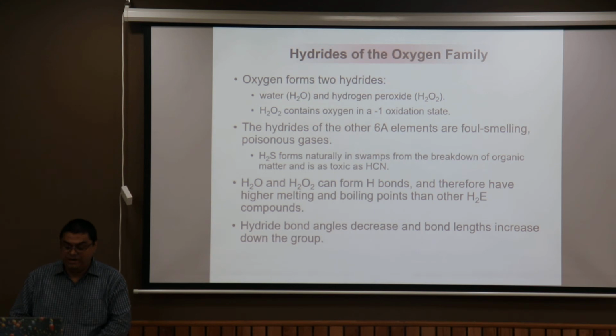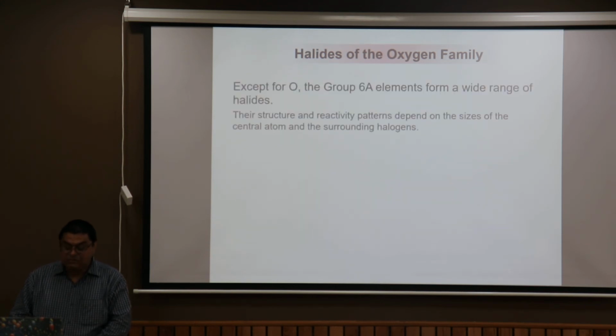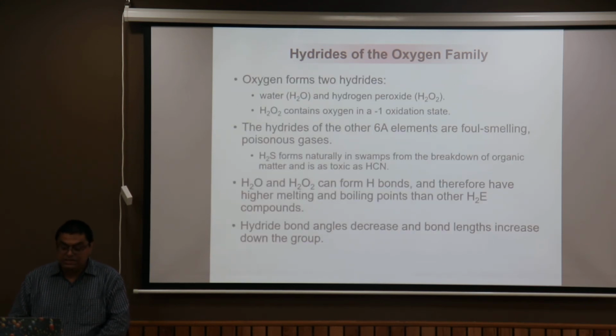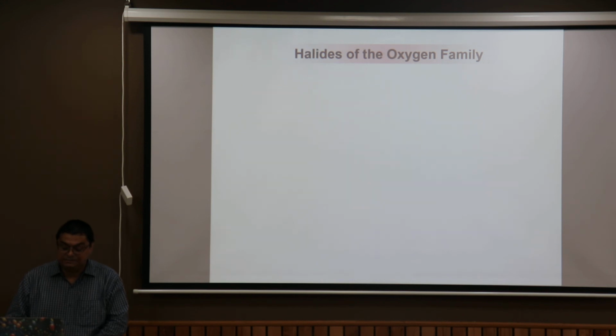Hydrides of the oxygen family. Oxygen forms 2 hydrides, H2O2 and H2O. The hydrides of the other group 16 elements are foul smelling and poisonous gases. H2O and H2O2 can form H bonds and therefore have higher melting and boiling points than other H2E type compounds. Hydride bond angle decreases and bond length increases down the group as the bond between the atoms lengthens and their repulsion decreases.